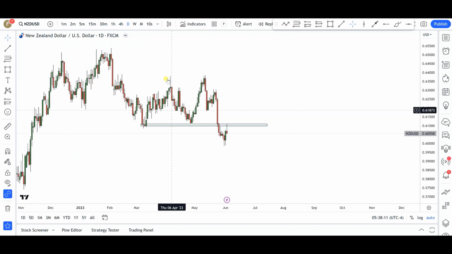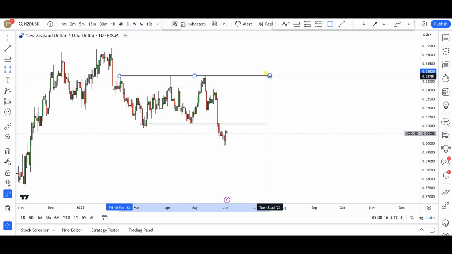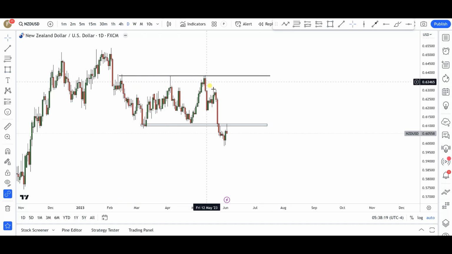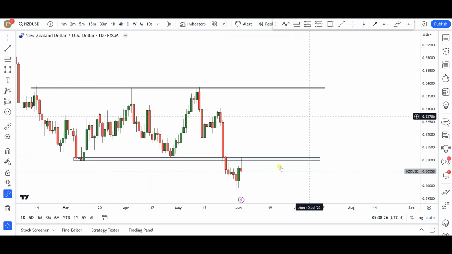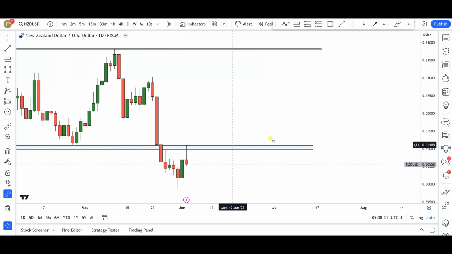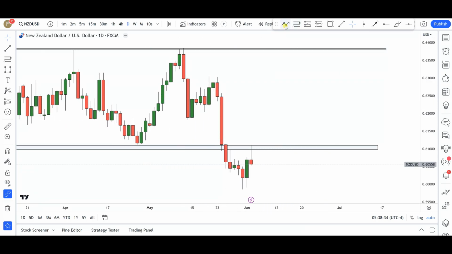We do have quite similar price action to what we have in Australian dollar US dollar. You can see we do have this range in this area. Markets broke the range, pulled back to retest the base of the range, and on Friday we closed this currency pair with a pin bar. So it's very possible we are headed to the downside. Maybe a little pullback to the upside, and then from here I would expect the bears to come into this market for further continuations to the downside. That's pretty much what I can see here in New Zealand dollar US dollar.